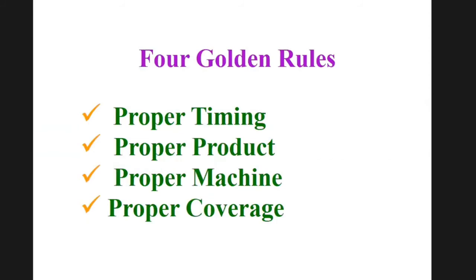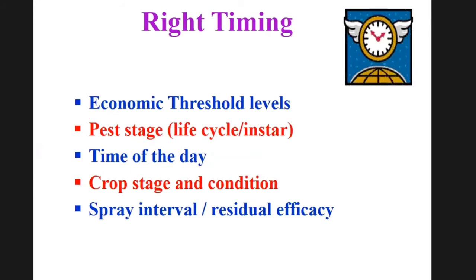But there are some points that should be followed for successful chemical control. There are 4 golden rules. One is proper timing, second proper product, third proper machine, and fourth is proper coverage. What is right timing?